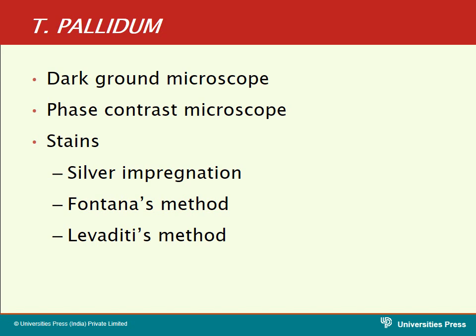So now come to the identification of the Treponema pallidum. These organisms can be identified by dark ground microscope, as I have told earlier. They can also be identified by the phase contrast microscope. In the dark ground microscope, you can identify the motility of the organisms and their morphology clearly. You can also use the phase contrast microscope for identification of these organisms, and you can go for different stains.